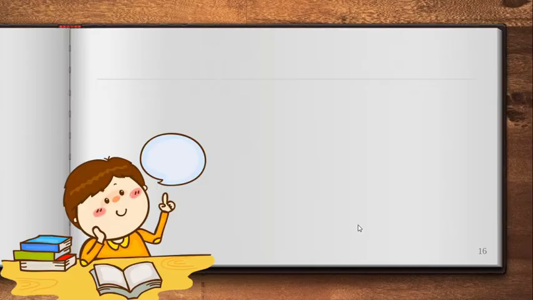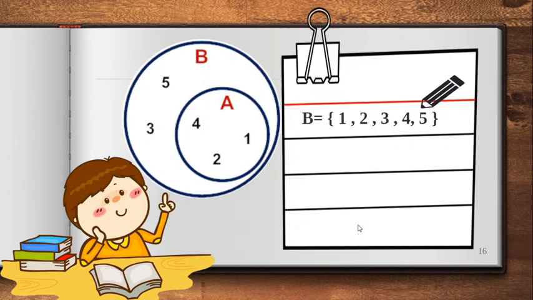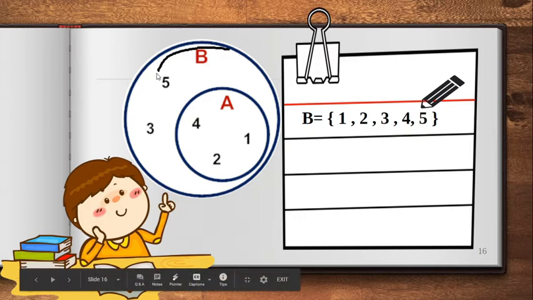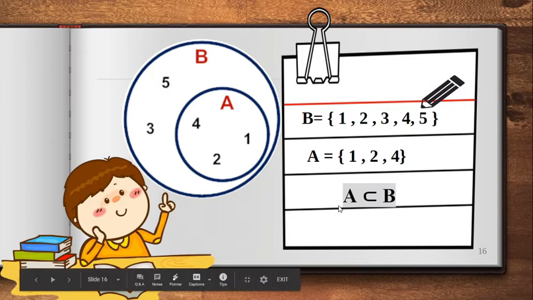Another example, I have here set A and set B. Set B is equal to 1, 2, 3, 4, 5, kasi lahat yan ay na kay B, correct? That's why you have 1, 2, 3, 4, 5 for set B. Now, what's set A? I have here 1, 2, and 4. Now, which one is subset? Of course, A is subset of B, kasi si A yung nasakop ni B. So, A is subset of B.